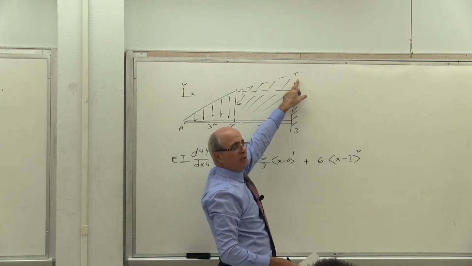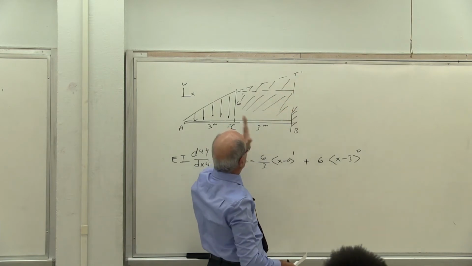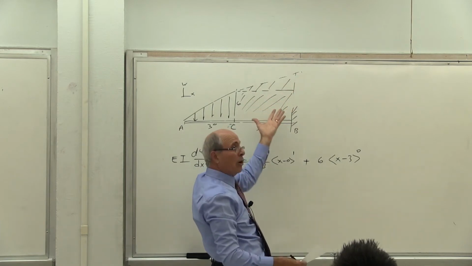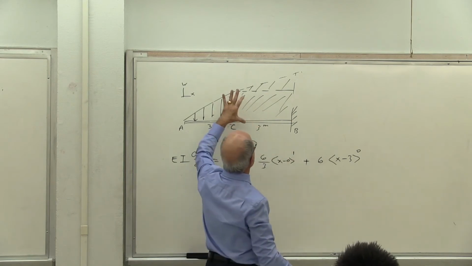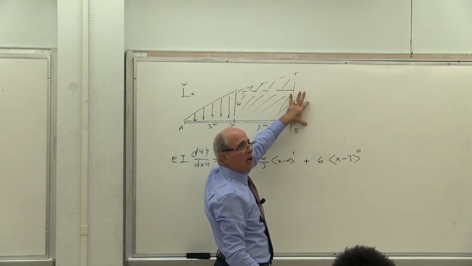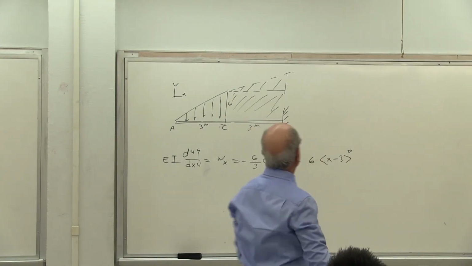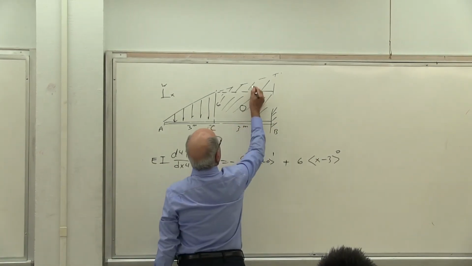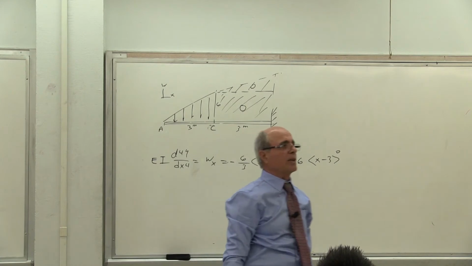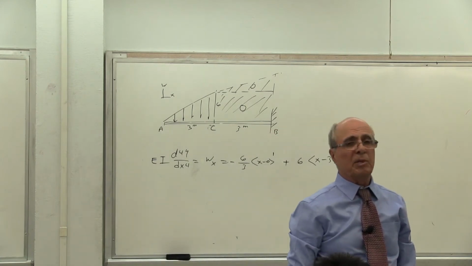Did you get it? When I want to subtract this trapezoid, you don't have a shape for a trapezoid, but a trapezoid is a constant plus a linear. So I'm subtracting in two parts, this part and that part. Do you see that? Okay, got it? Everybody with me?